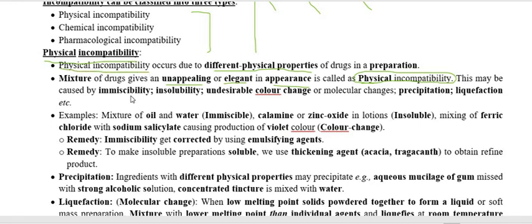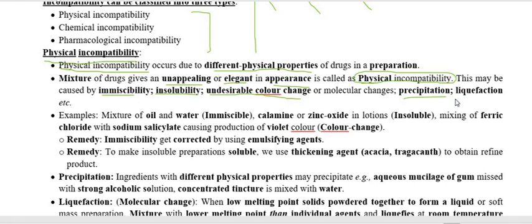Physical incompatibility may further be classified as immiscible type, insoluble type, undesirable color change, precipitation, and liquefaction physical incompatibility.